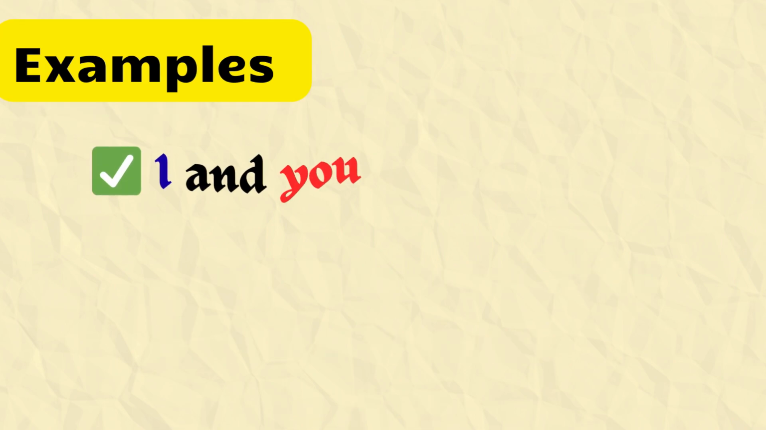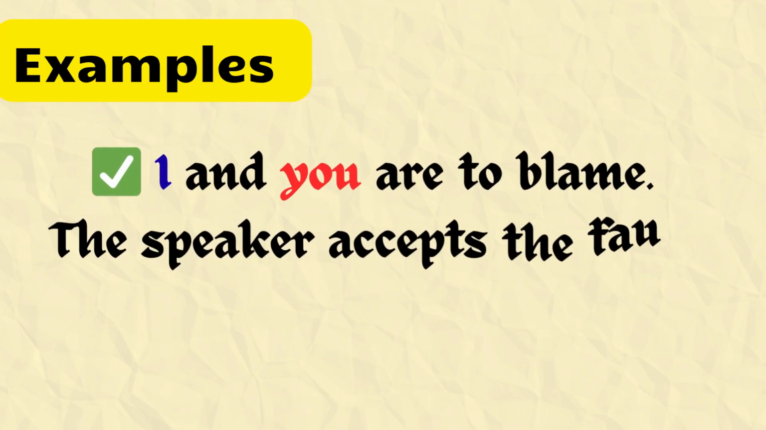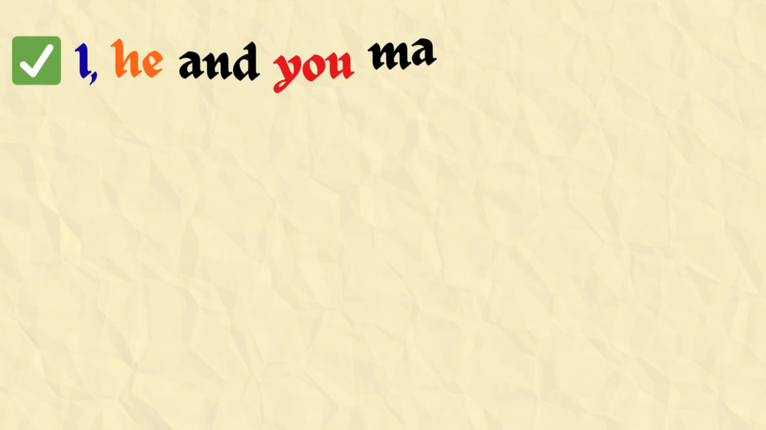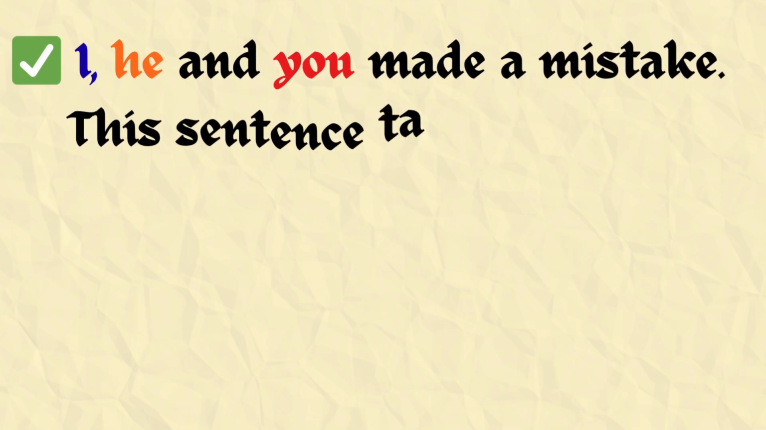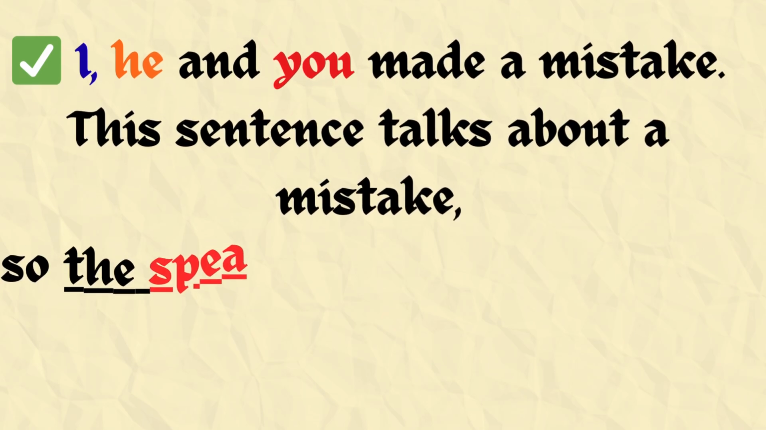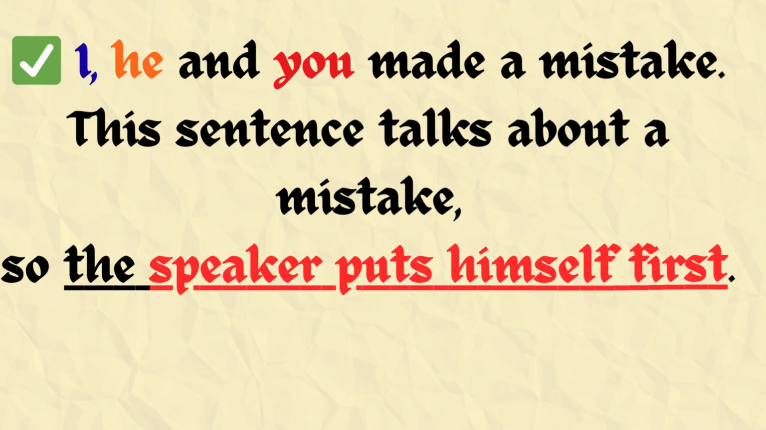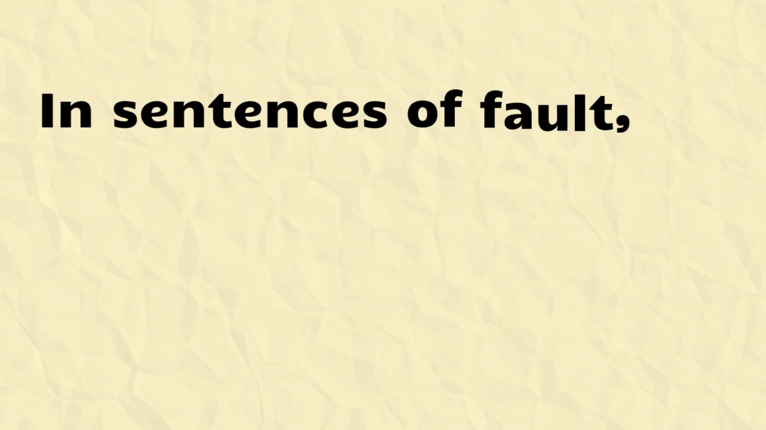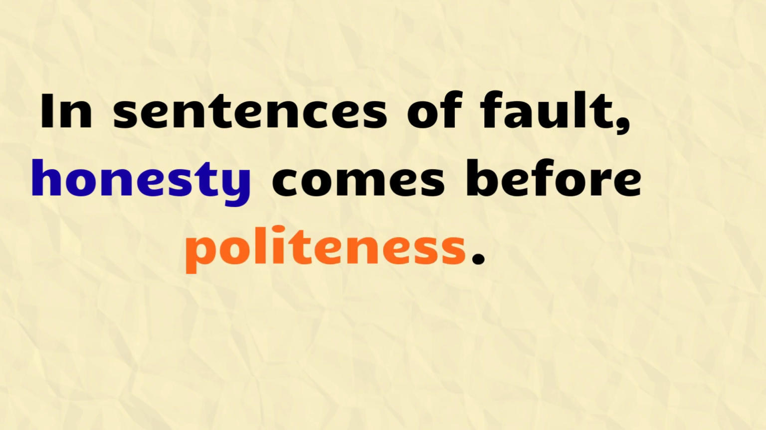Let's understand it with the help of examples. First one, "I and you are to blame." The speaker accepts the fault first, so I comes before you. Second, "I, he, and you made a mistake." This sentence talks about a mistake, so the speaker puts himself first. Got it? Okay. Now, third one is "I and they were punished." Punishment is involved, so the speaker takes responsibility first. Got it? In sentences of fault, honesty comes before politeness.